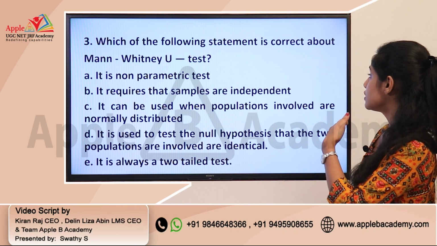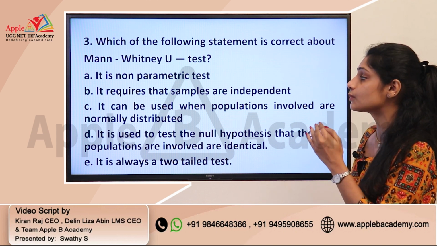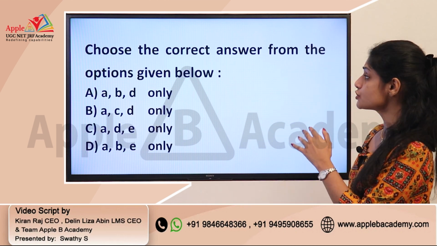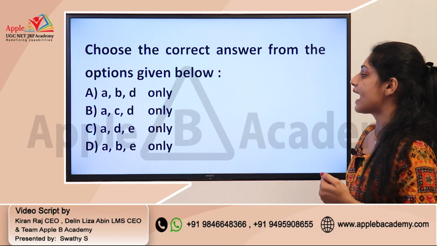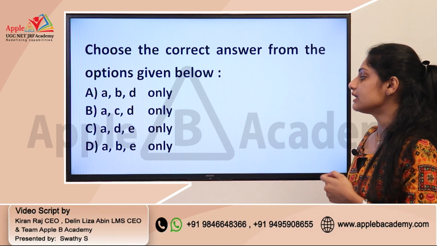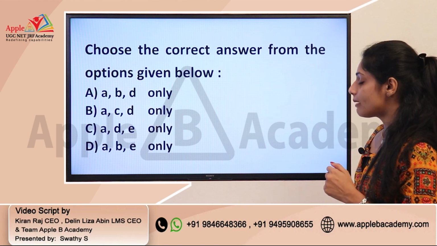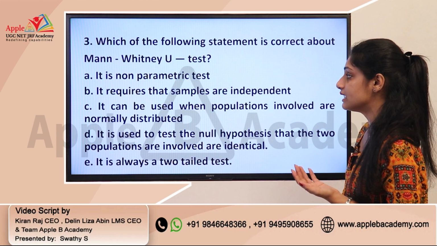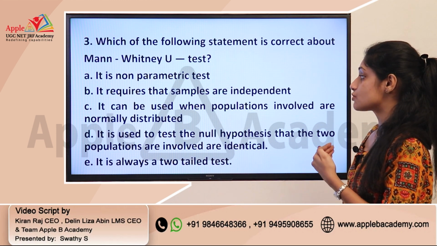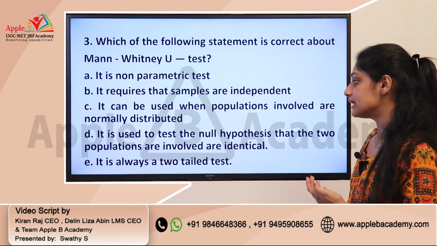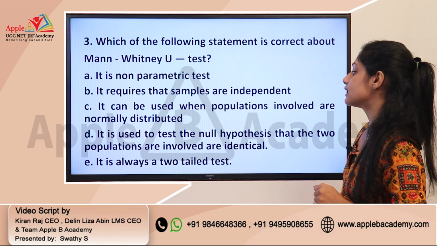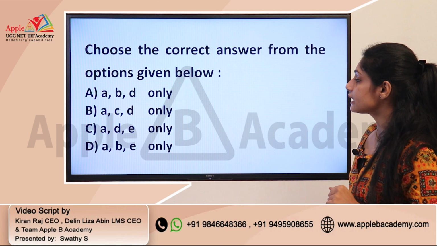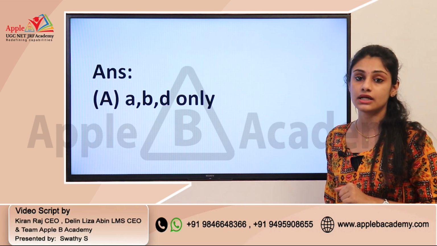Again, you need to identify the correct statements connected with the Mann-Whitney U-test, and this also includes combinations. Choose the correct answer from the options given below: ABD, ACD, ADE, ABE. By reading these statements, the correct answer is option A, that is ABD. A, it is a non-parametric test, B, it requires that samples are independent, and D, it is used to test the null hypothesis that the two populations involved are identical. So the correct answer is option A, B, D only.